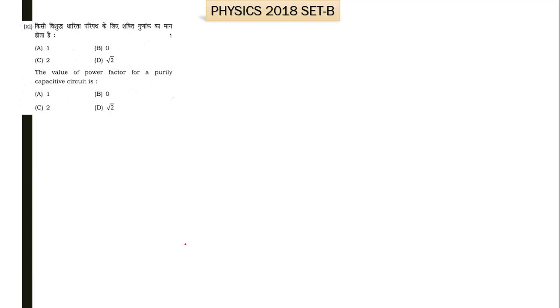Now moving towards the next question, that is part 11 of question number 1. It says the value of power factor for a purely capacitive circuit is? We know that the power factor is represented by cos phi, where phi is the phase difference, and it is equal to the ratio of true power and RMS power.